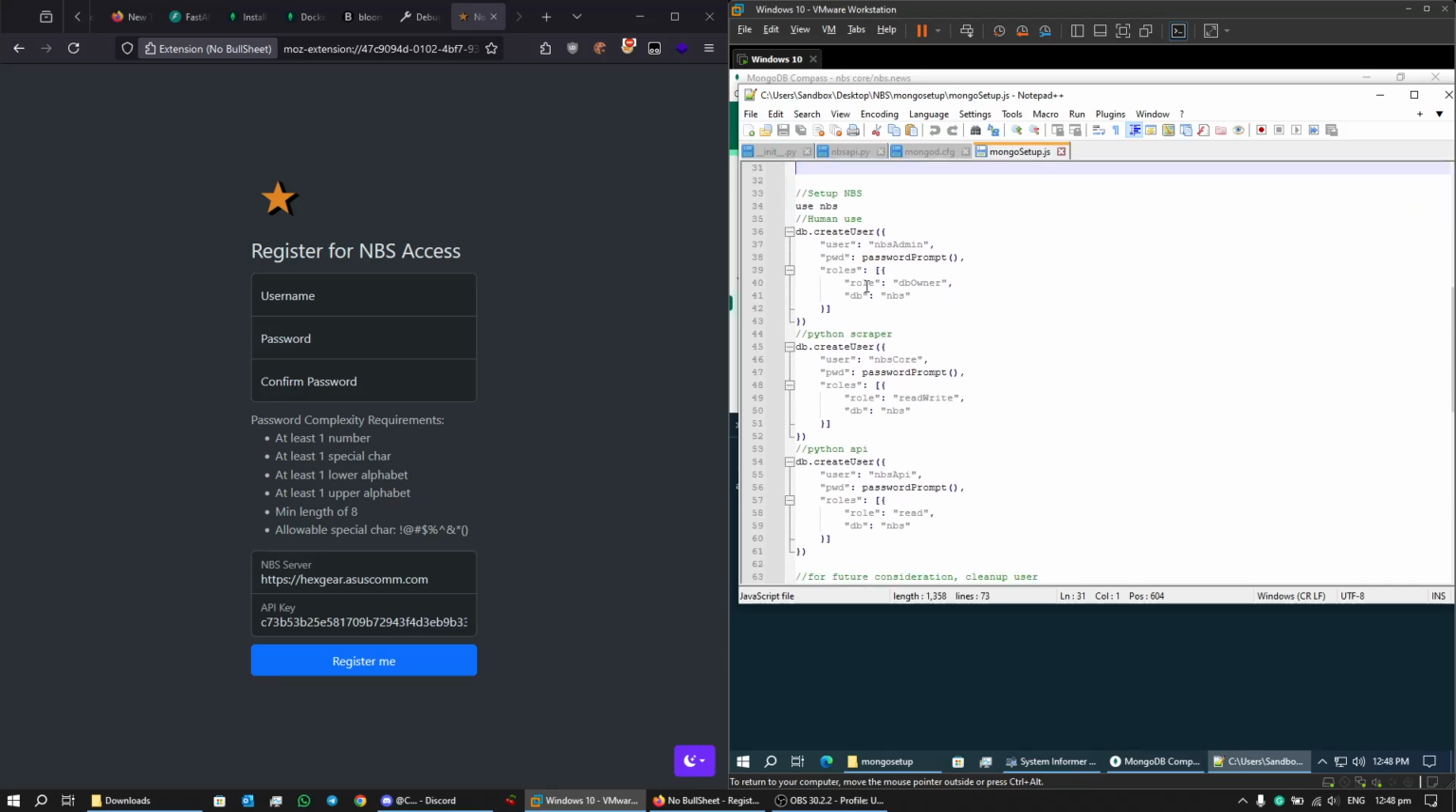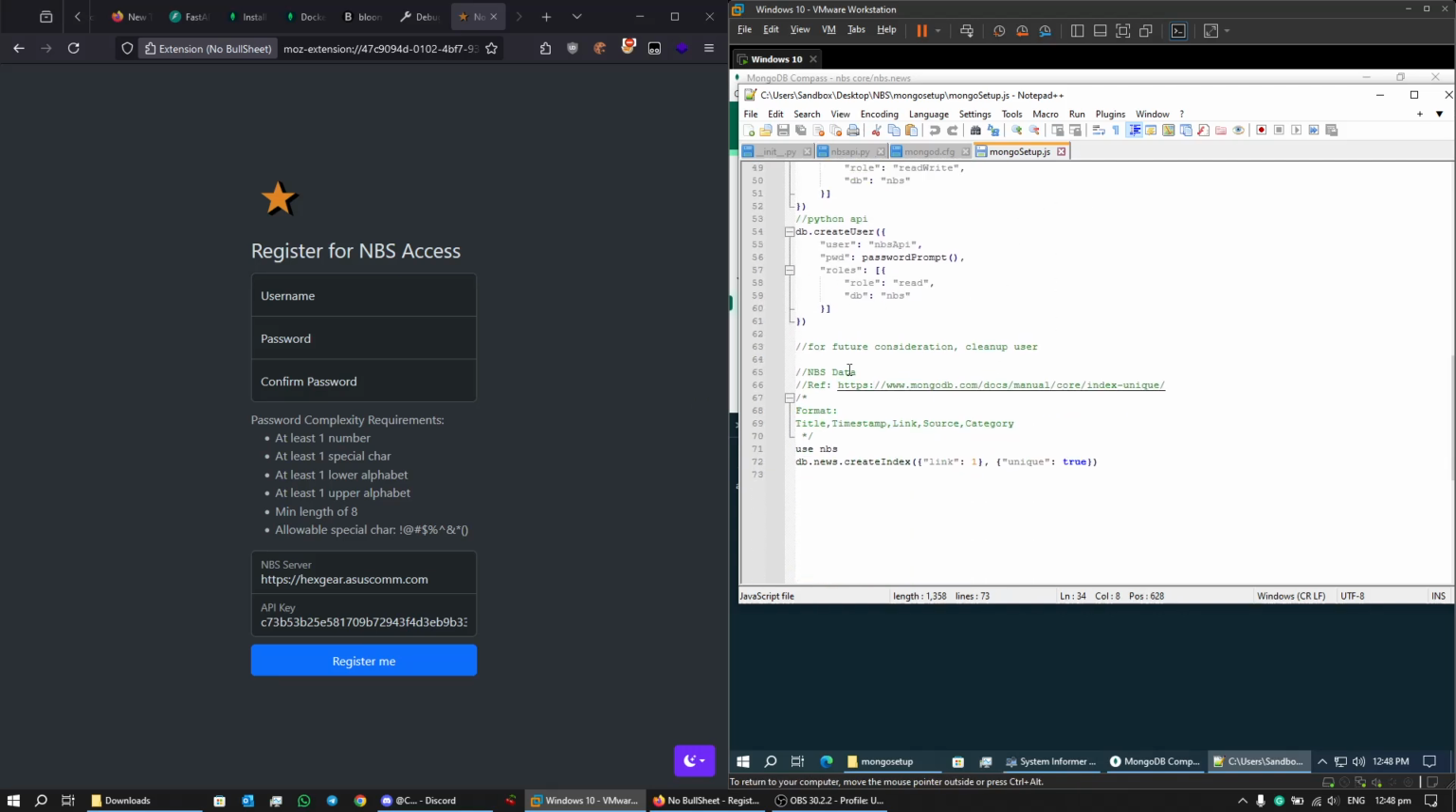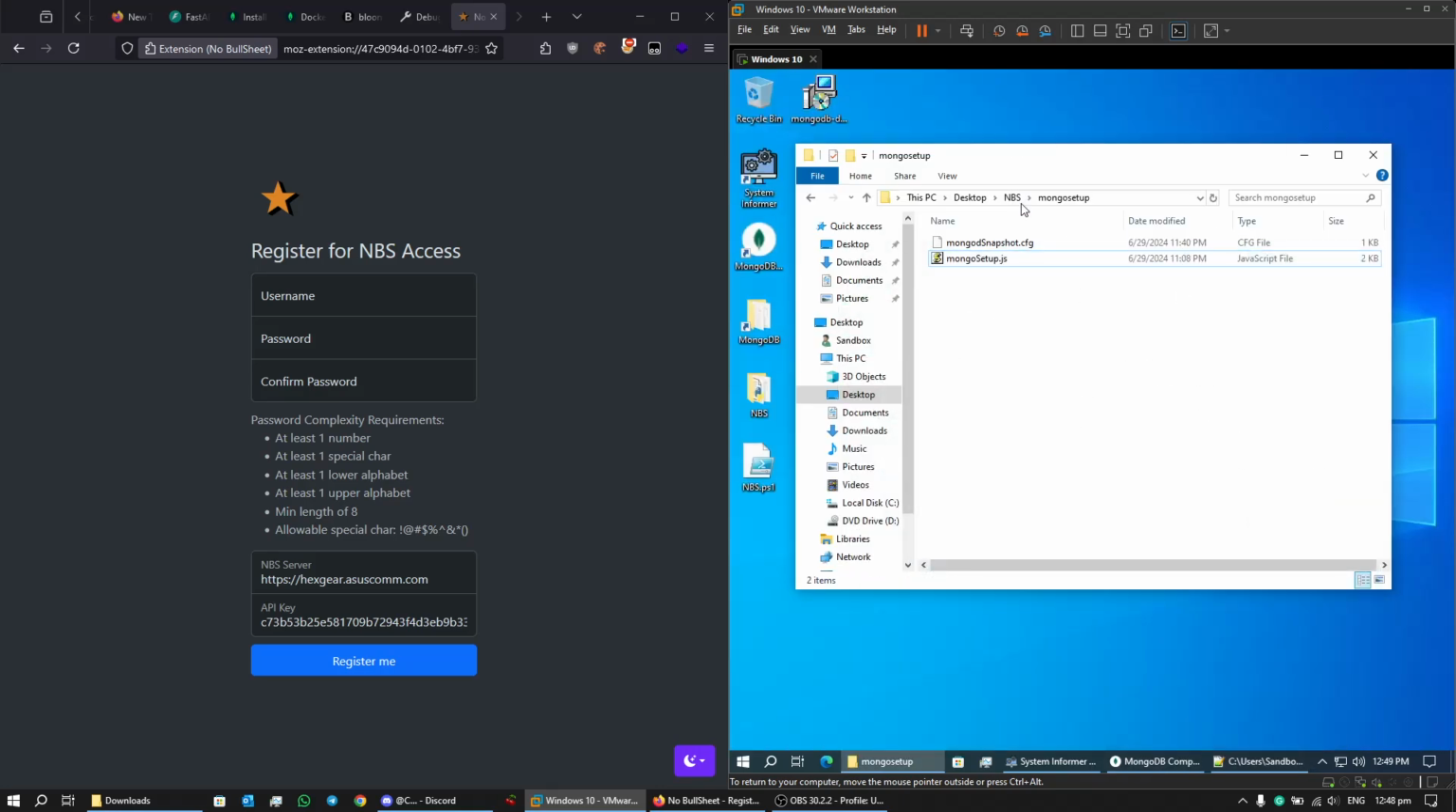Next, to set up the No Bullshit database, you want to use the commands starting from line 34 up to line 61. So you want to use all these commands. After you're done with this, the last portion is to key in the command on line 72, which is to create an index for the database. After you're done with that, MongoDB should be ready for usage with No Bullshit.